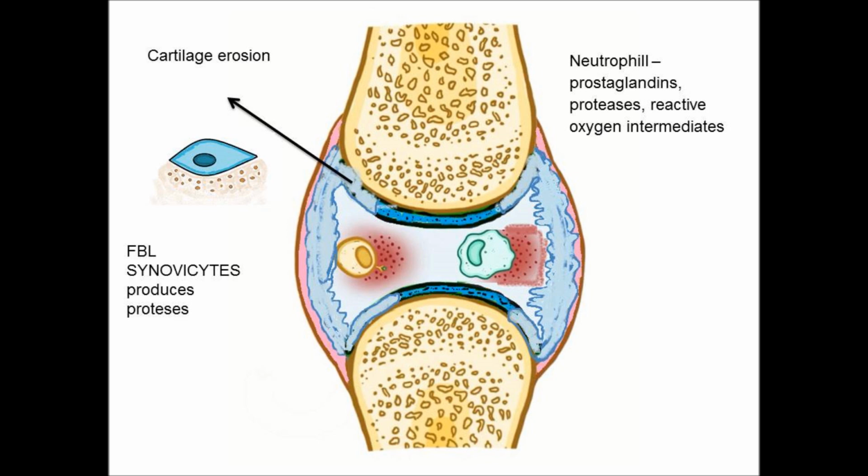You can see the blue one covers up to the cartilage, and the cartilage will be completely or partially destroyed by the protease production of the fibroblast-like synoviocytes. The protease and cytokines from the synovium also attract neutrophils from the bloodstream, and there will be further protease production. That protease will also erode the articular cartilage.